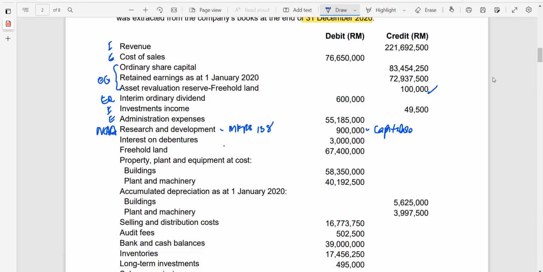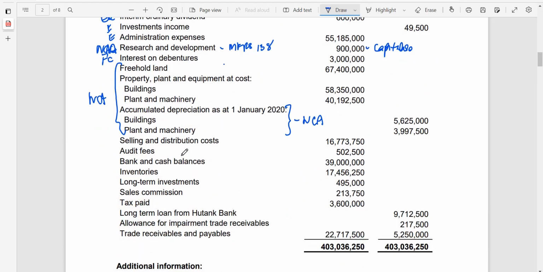Interest on debenture is a finance cost, FC. Freehold land and those items up until here are all non-current assets. Be careful with the accumulated depreciation, which is a negative non-current asset, a contra asset account to the PPE. That was the one at the beginning of the year, not the one at the end of the year. So the current year depreciation has not yet been charged.